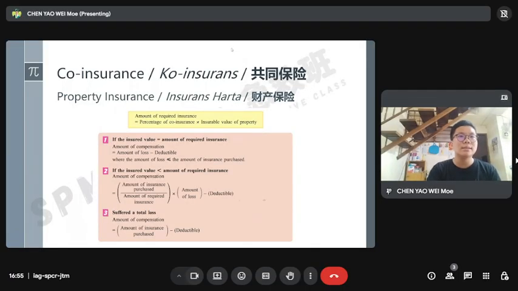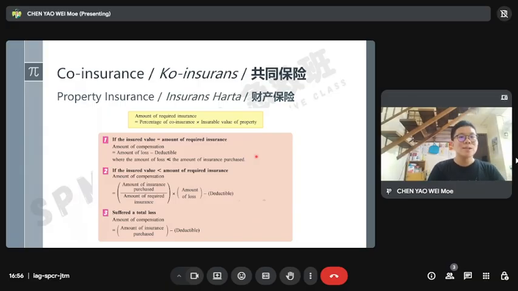Remember this thing. I think some students forgot about this. Now our teacher will talk about this. It's very important. Sometimes we become very confused.